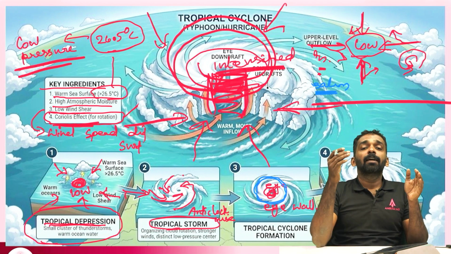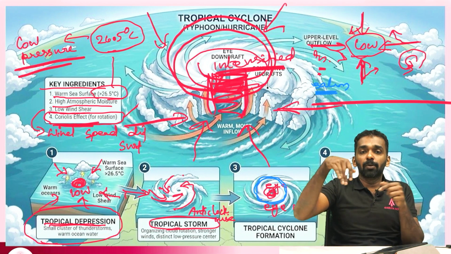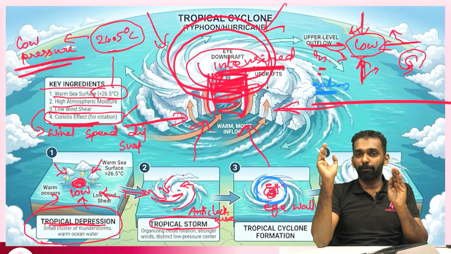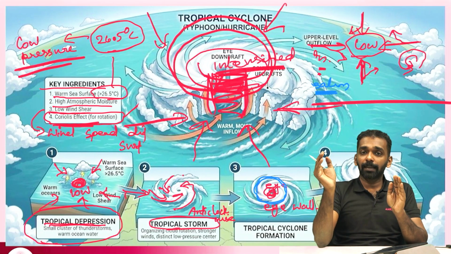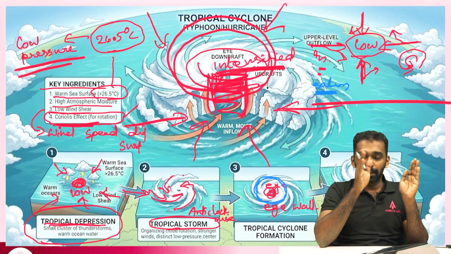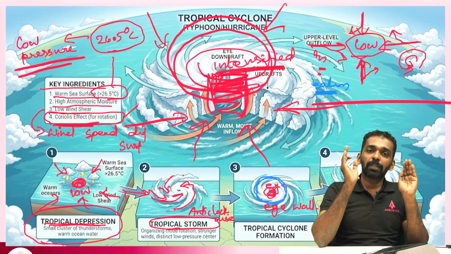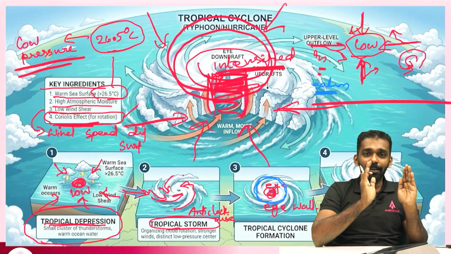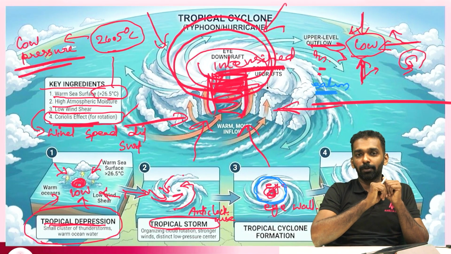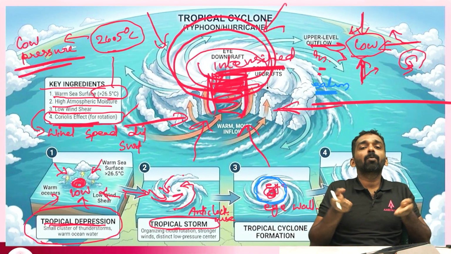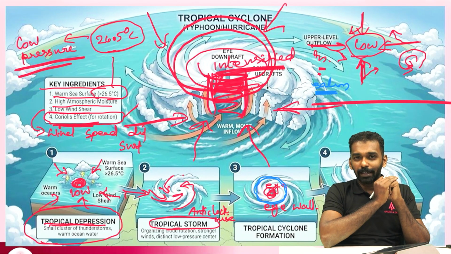Once we form the spiraling circulation, along the eye wall we will have condensation and formation of clouds. When condensation happens, it releases condensation energy, the latent heat of condensation. That heat intensifies the low pressure of the cyclone. More intensified low pressure at the center means more and more winds are attracted from all the sides.